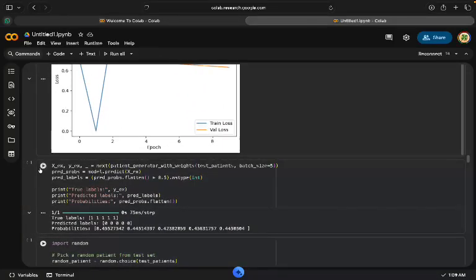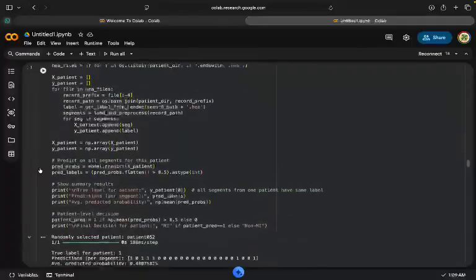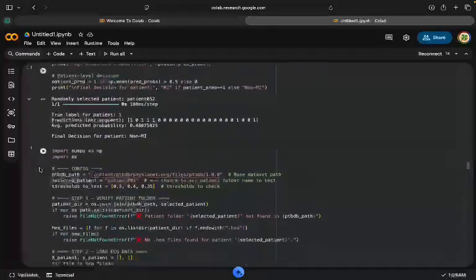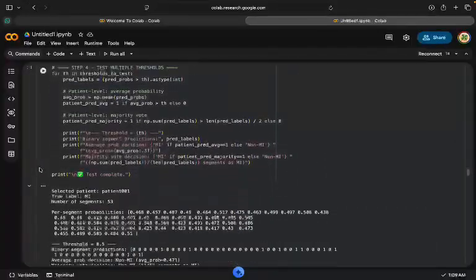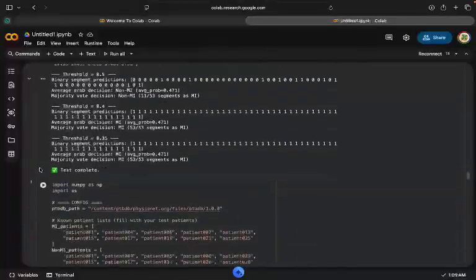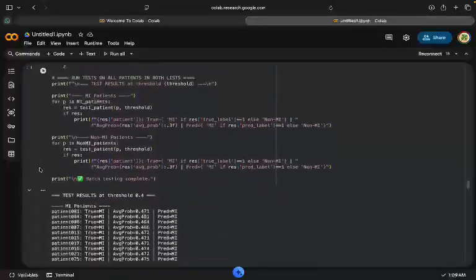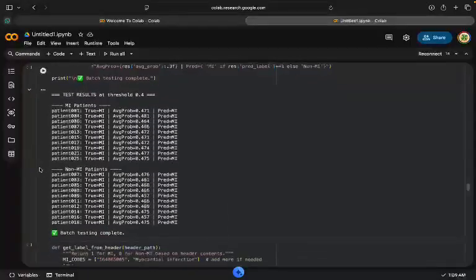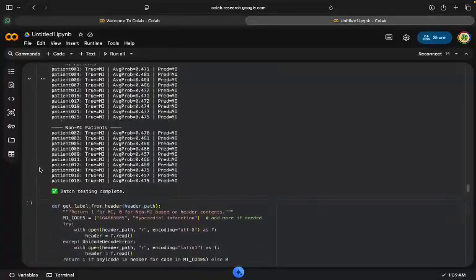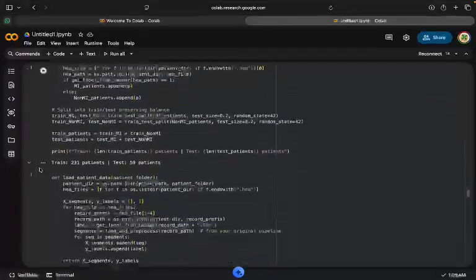Instead of predicting each segment independently, we also implemented patient-level prediction. We take the average probability across all segments of a patient and make a final decision. This improves reliability and makes the system more practical for real-world healthcare applications.